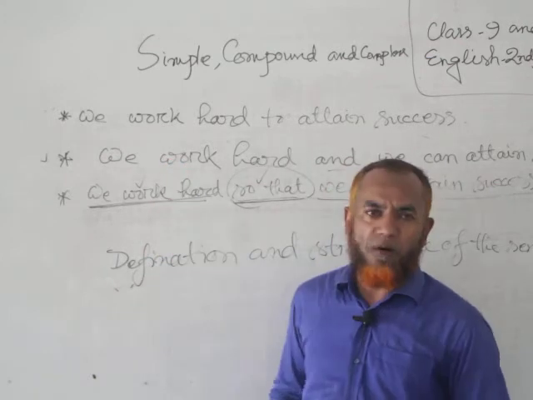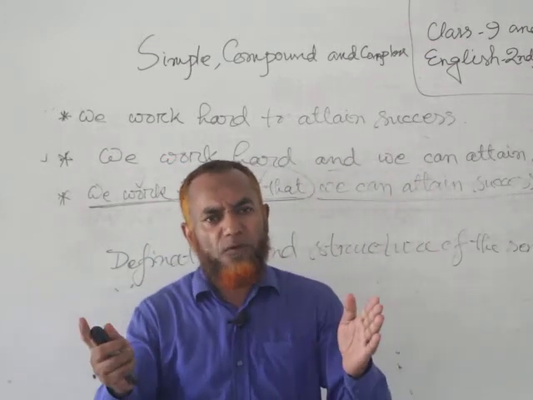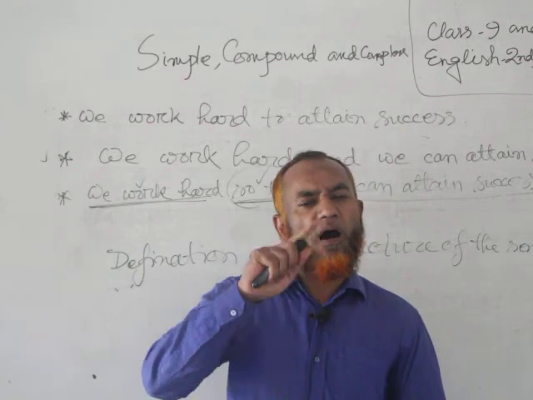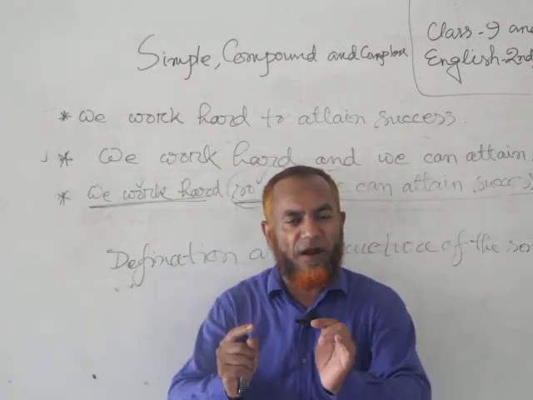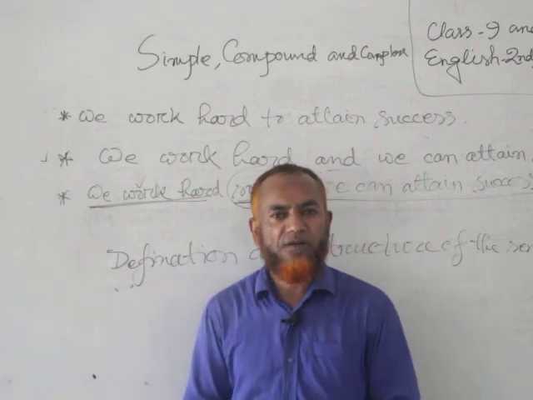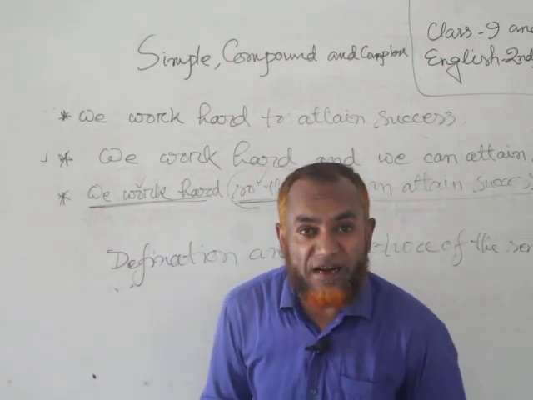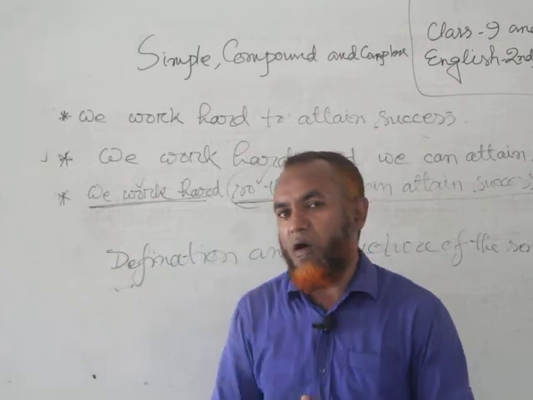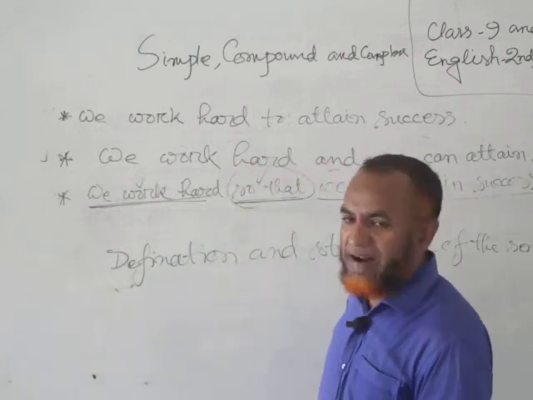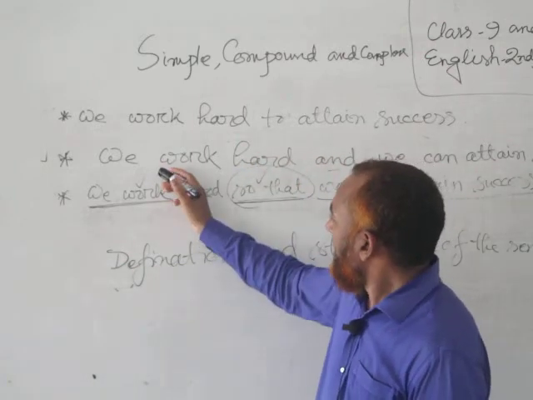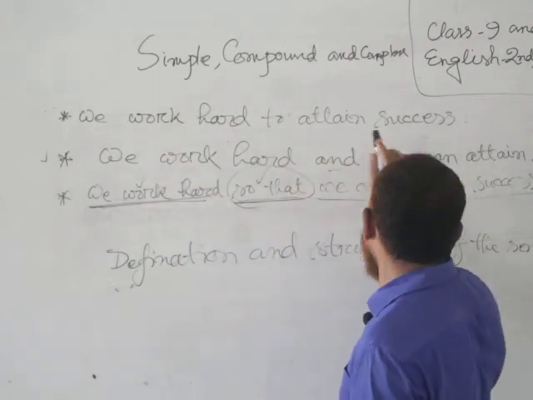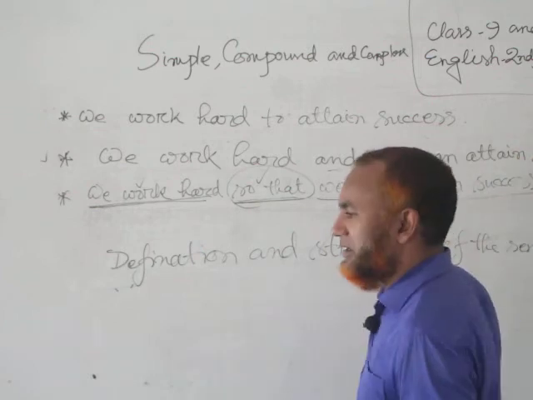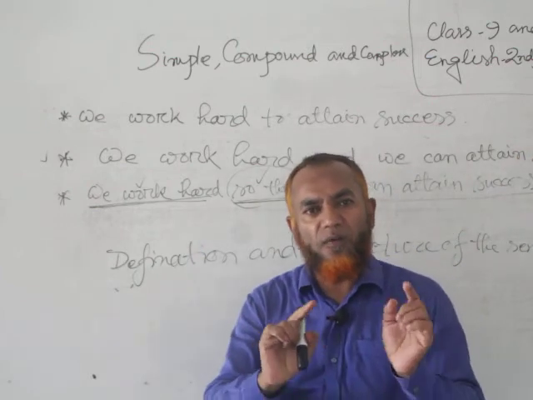Then we come to the compound sentence. If two or more equal rank clauses are joined or combined with a coordinating conjunction, it is called a compound sentence. Again I tell you, we work hard, we can attain success. They are clauses of equal rank.